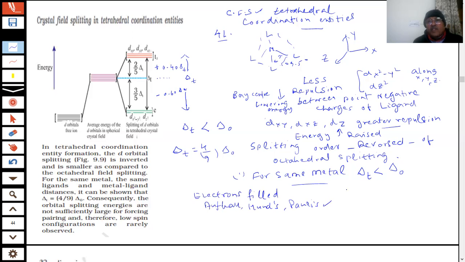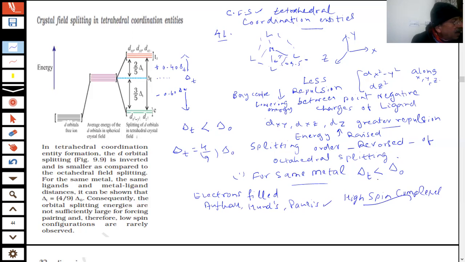So the result of this is what, students? In the complexes which you will get, there is not going to be pairing. So you will get high spin complexes. In the case of tetrahedral, what type of complexes will you get, students? Low or high spin?